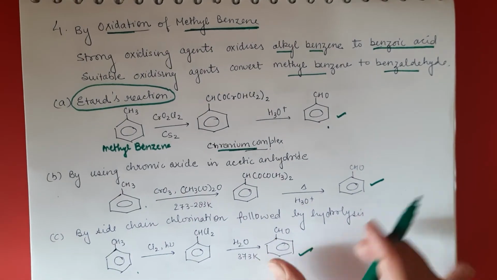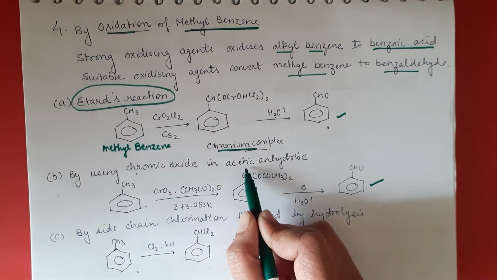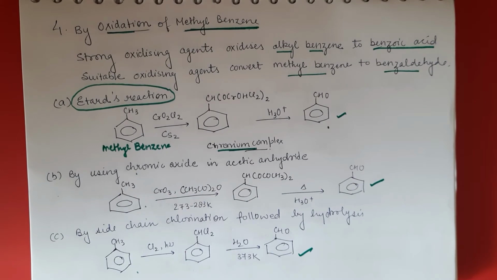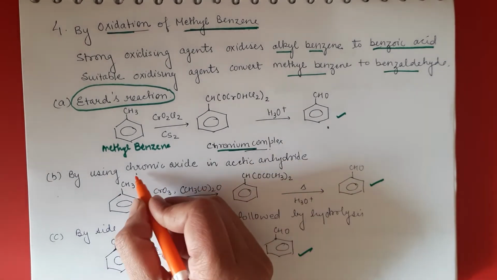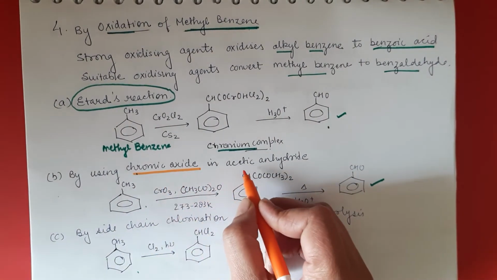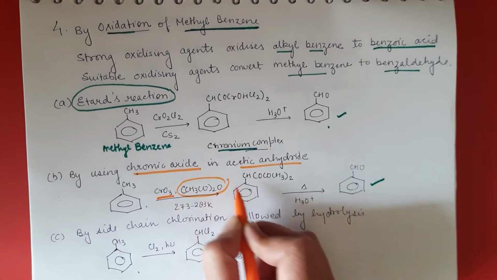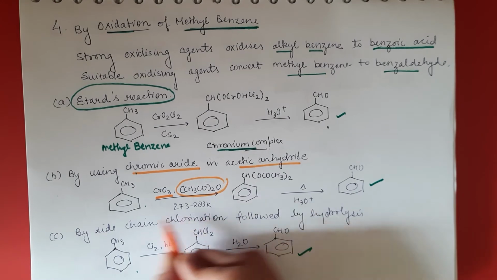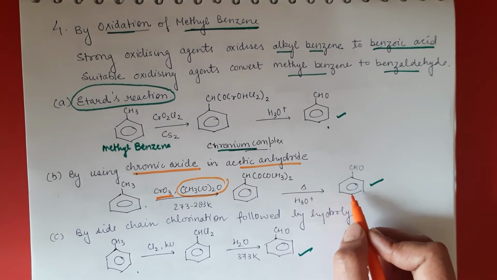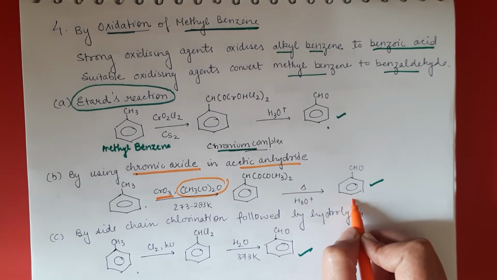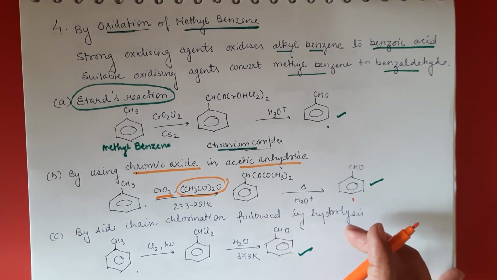By using chromic oxide in acetic anhydride, we get again a complex, and by hydrolyzing and heating we get benzaldehyde. Fine.